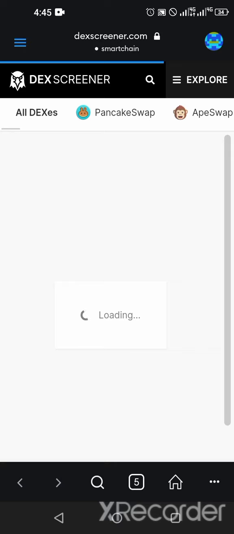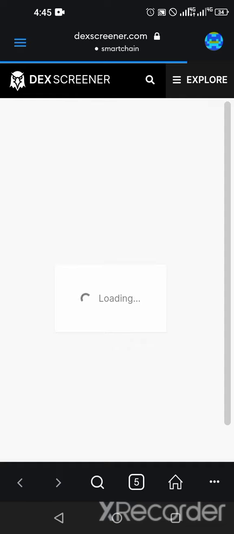Now in this page, what you will do is click on Explore. Let's allow it to load. I'm having a little network issue here. It's coming up. So this is how the screener looks.